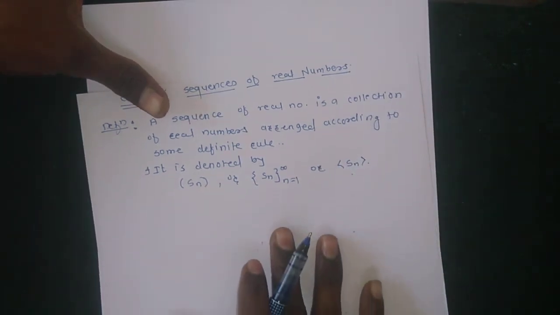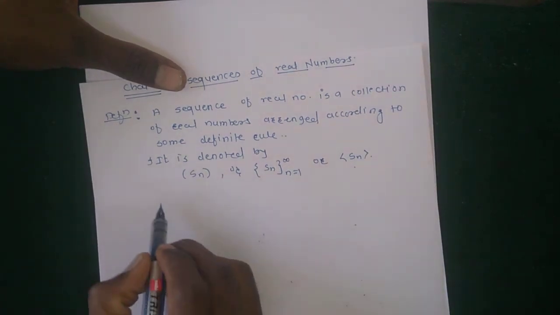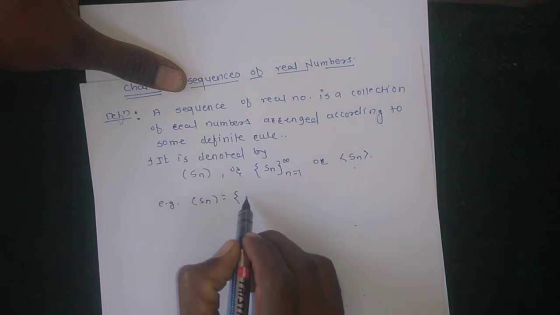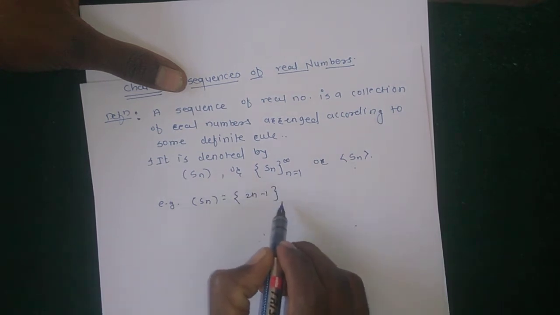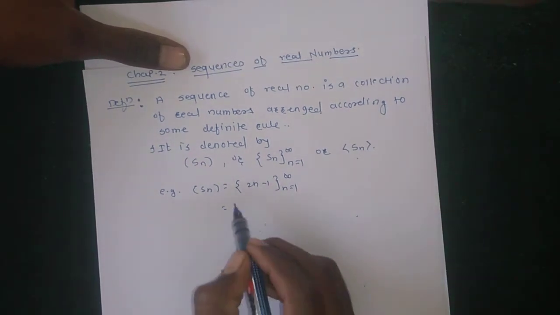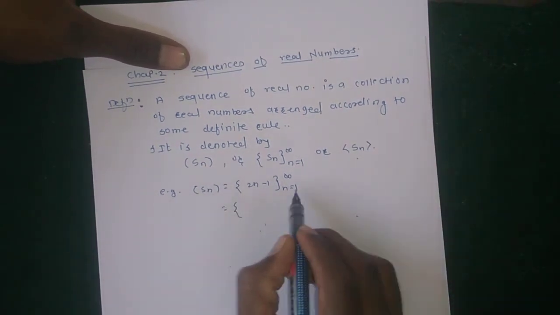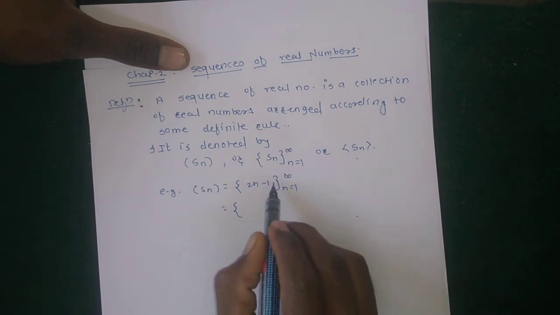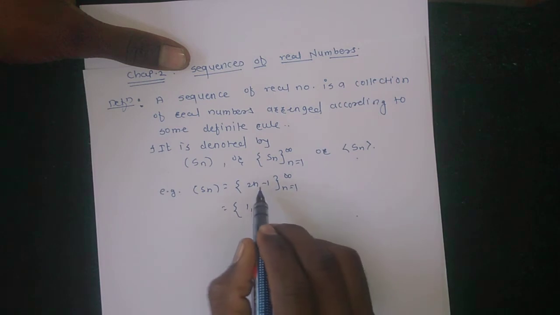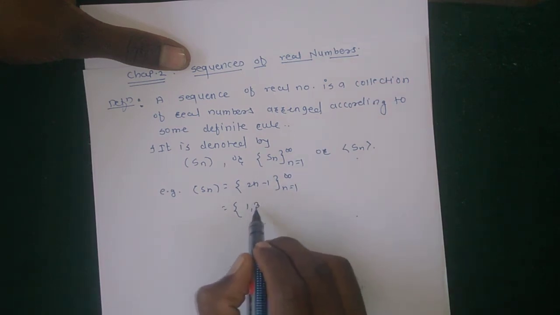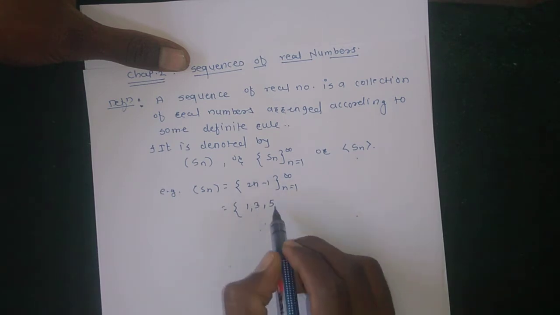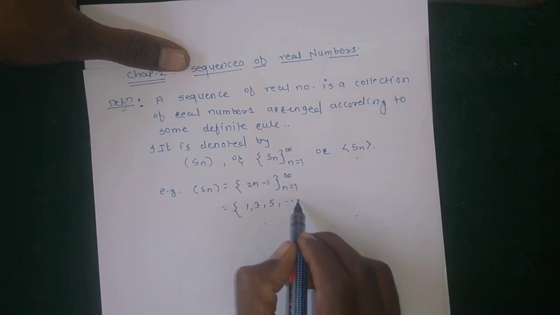For example, suppose the sequence S_n is equal to 2n minus 1, where n runs from 1 to infinity. When n is equal to 1, 2 minus 1 is 1. This is one real number. If n is equal to 2, then 4 minus 1 is equal to 3. If n is equal to 3, then 6 minus 1 is 5, and so on.